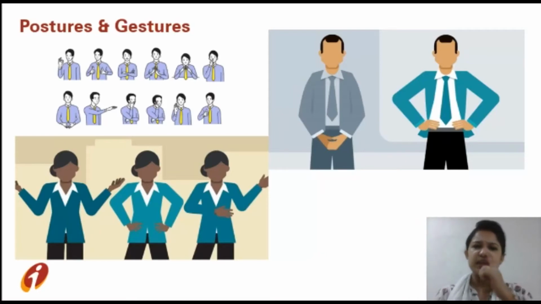On the other hand, picking your nose in public, arms crossed, and sitting with the chin on the hand like this are all signs of a negative message which should be avoided. So since we understood now what kind of gestures and postures are positive and negative, let's move on to understand about eye contact.